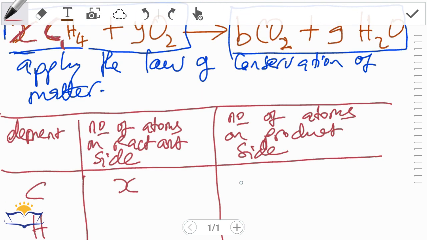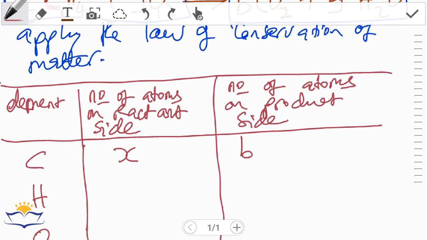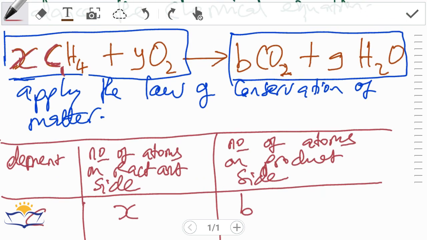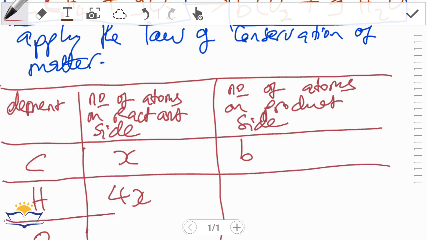So b times 1 gives us b. The number of carbon atoms on the product side is b times 1, so it's simply b. Hydrogen. The number of hydrogen atoms on the reactant side is the coefficient x times the subscript 4. So 4 times x is 4x.